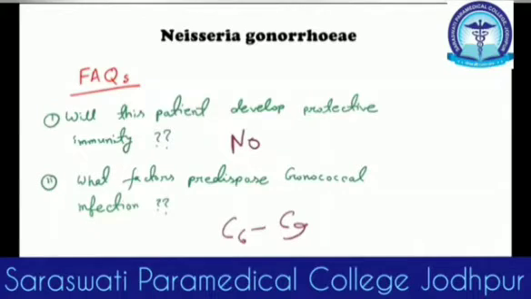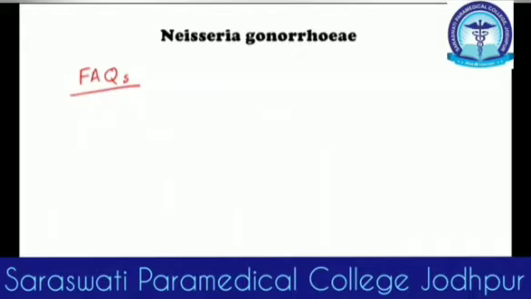P9. You remember the porin protein, or pore protein, which was a very important virulence factor. It actually inhibits complement activation. So if the person has a complement deficiency, a complement deficient state, it will be very hard for him to defend against a Neisseria infection. So these two are very important things to look at in the vivas to get better marks.